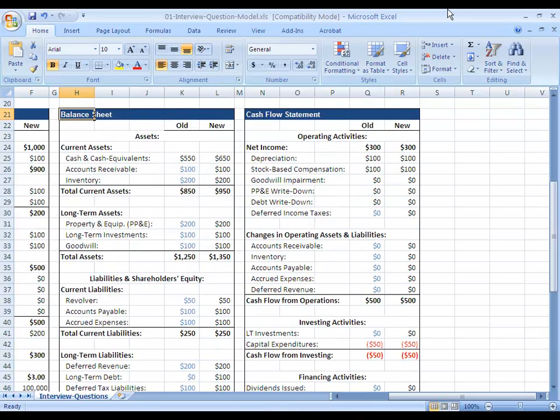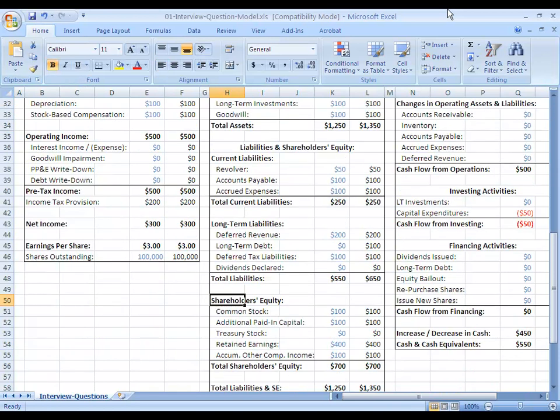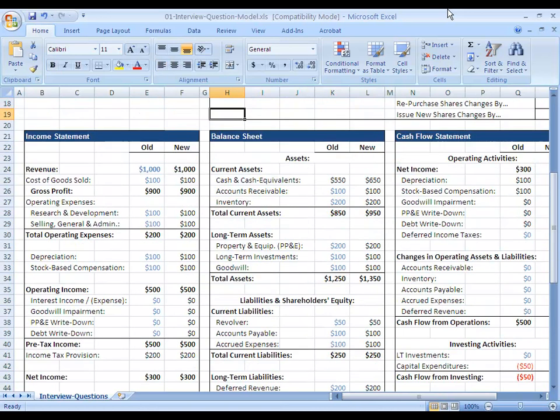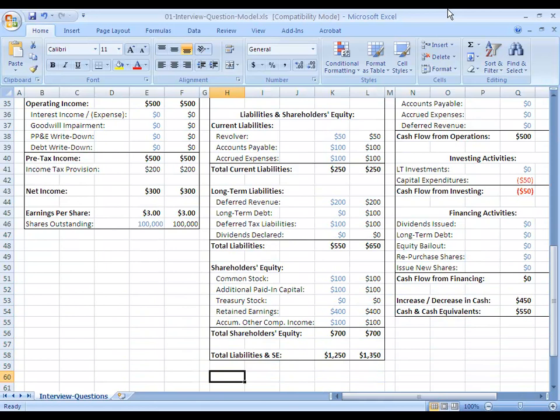So all a debt bailout means is that the company essentially has issued new debt, a new investor has come along to buy it, and then their cash balance goes up and their debt goes up on the other side to balance it. So that's all a debt bailout is. Now there are a couple other scenarios here. You could have a case where the investors invest in preferred stock or convertibles or something like that instead, and the impact for all of these is really going to be the same, which is that either shareholders' equity is going to go up or that something else on the liabilities section, so maybe a different type of debt or convertibles or something like that would go up, and then cash on the asset side would go up. So basically whenever you have a bailout, what's happening is that cash is going up and then something is going up on the liabilities or shareholders' equity side to balance that.